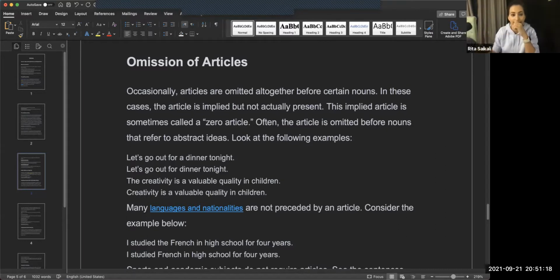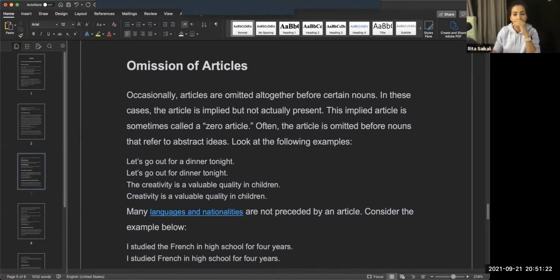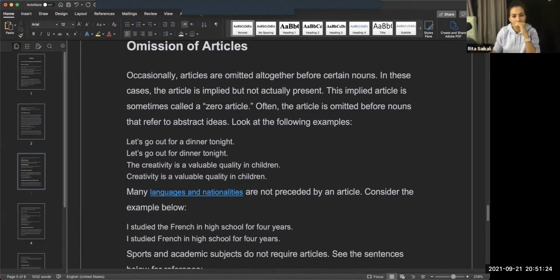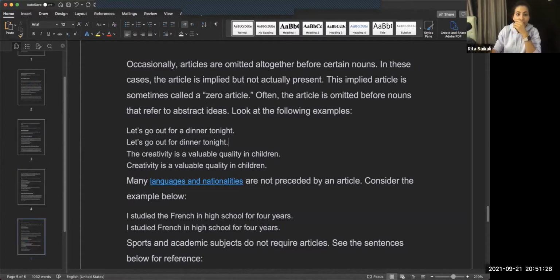So these are our examples. "Let's go out for a dinner tonight." "Let's go out for dinner tonight." Either way would work, but here the article is omitted because it's implied.